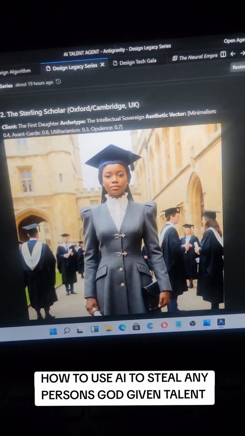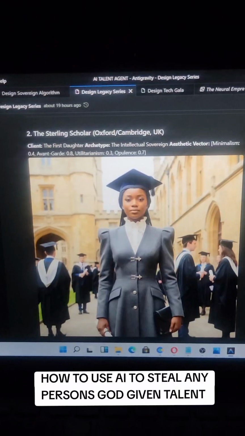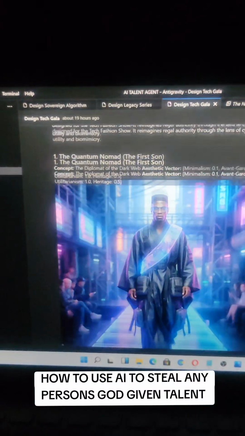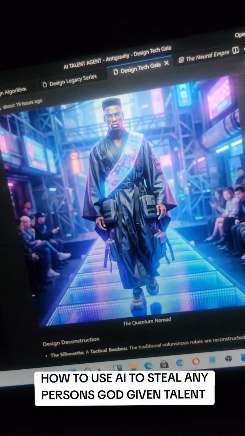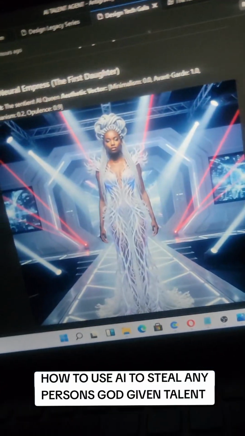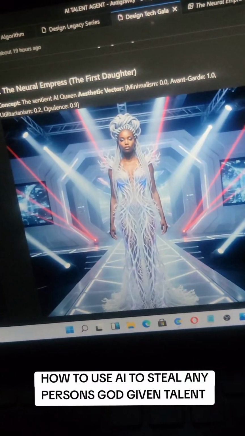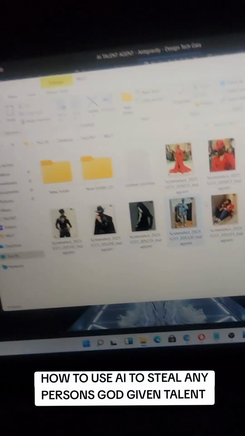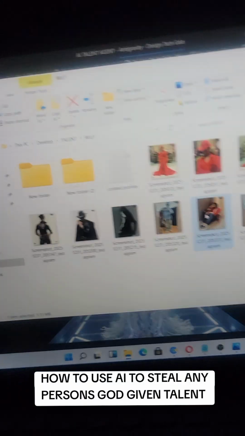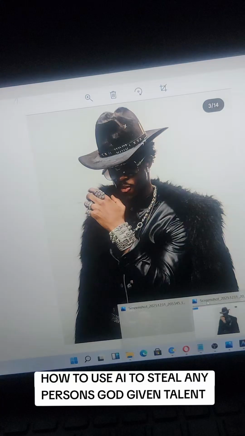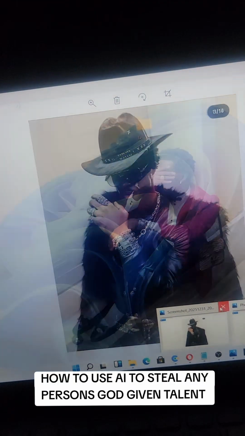For these same children of the president, now they are going to a tech fashion show. This is the outfit it designed for the male, and for the female, this is the design, as you can see. This is not just any generic AI generating images, no. So this is the talent. This is the guy whose talent I stored, this guy right here, Wisdom. He's a very good designer.